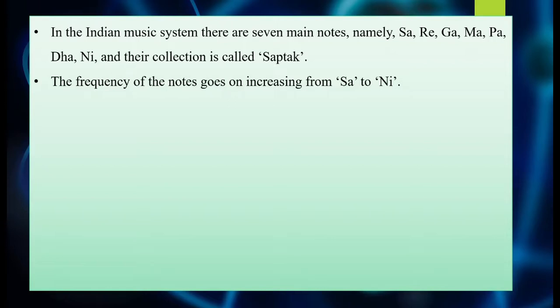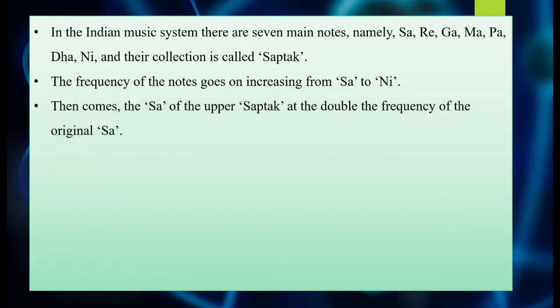Then comes the sa of the upper saptak at double the frequency of the original sa. Means when you end this sa re ga ma pa dha ni and then again say sa, that sa has a similar sound as the first one, right? So it means that notes repeat after completion of one saptak.